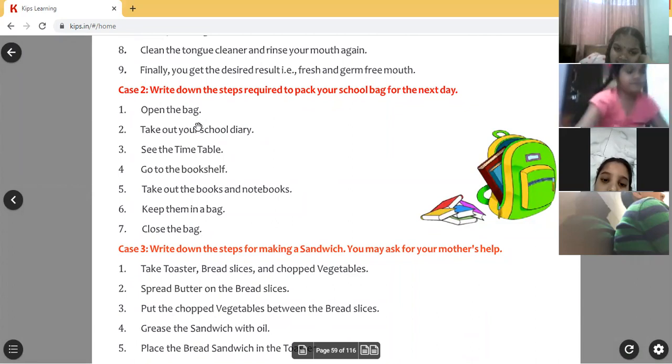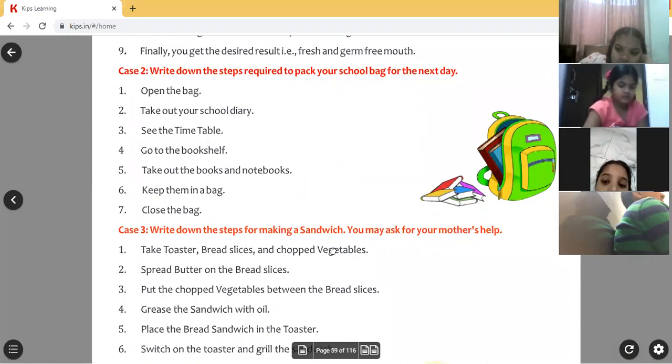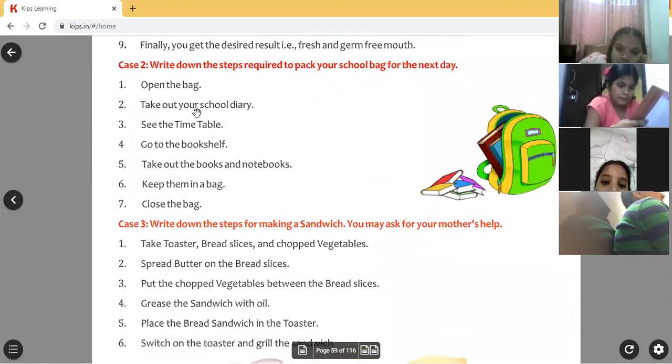You have to open the bag. Take out your school diary, see the timetable, go to the bookshelf, take out the books and notebooks of whatever related subjects are there according to the timetable. You take out those books and notebooks, keep them in a bag, close the bag. Like this, you have to think the steps to solve the problem.